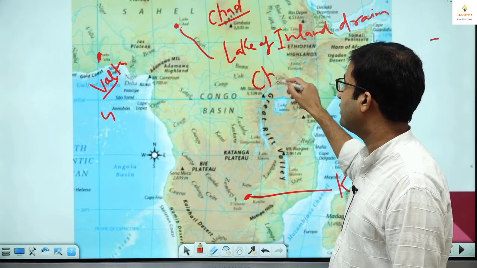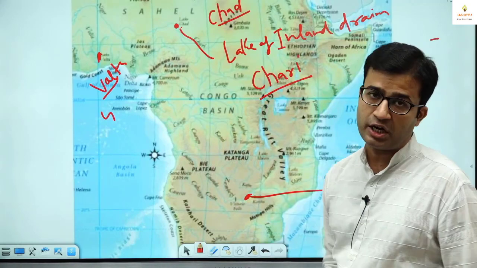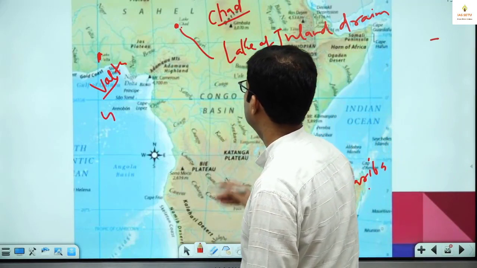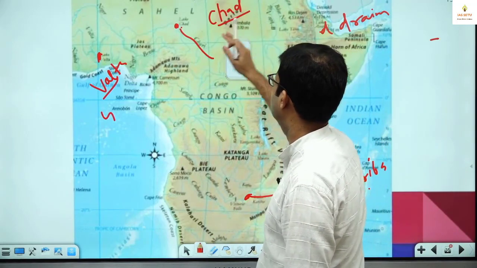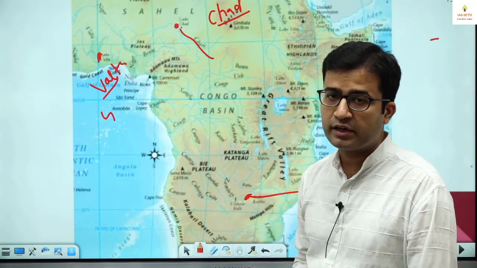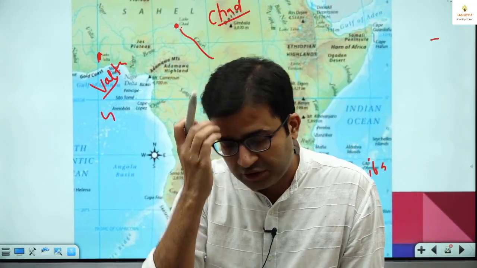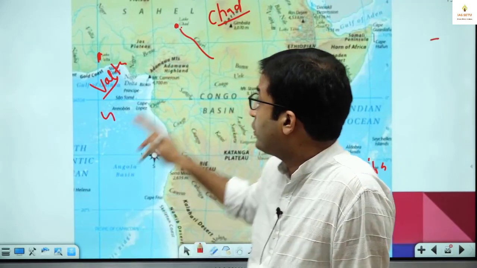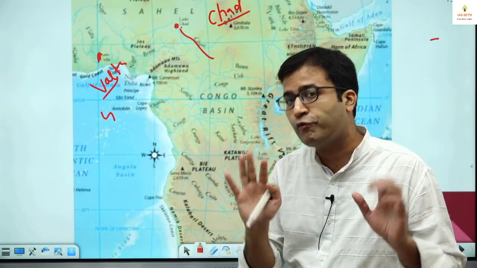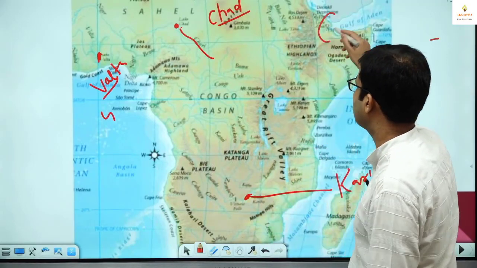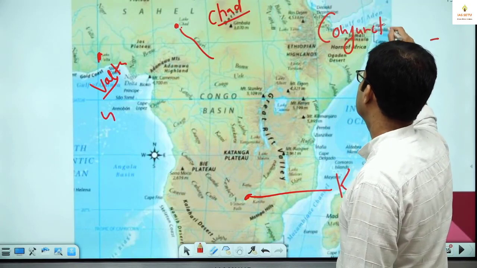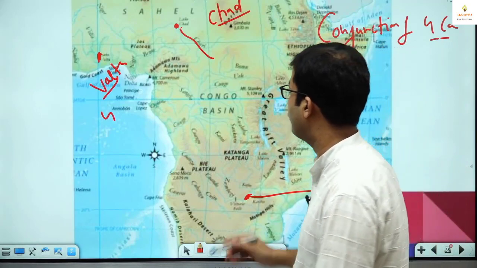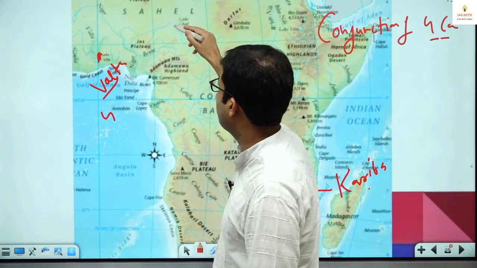Second information: Chari river drains in it, so you can write that. Third, which is very important and can be asked: generally, this type of feature lake is at the border of 2 countries, at most 3 countries. But this Lake Chad is at the conjunction of 4 countries. I will tell you how we remember this lake.